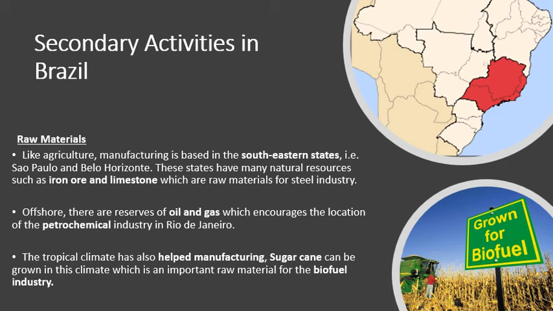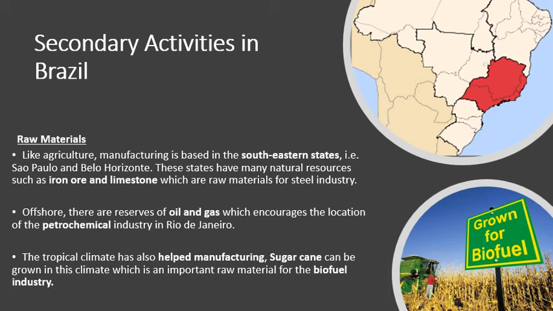That is lots of oil refining industries, industries that drill for oil and process that oil into petrol or diesel and other things that are used in vehicles. So lots of petrochemical industries exist in Rio de Janeiro down along the southeast coast. Why? Because there are oil and gas deposits there as well.